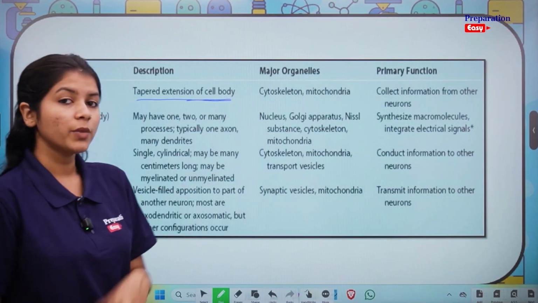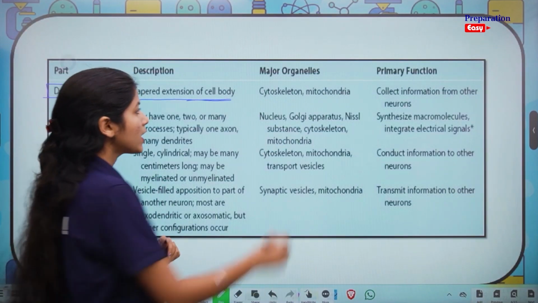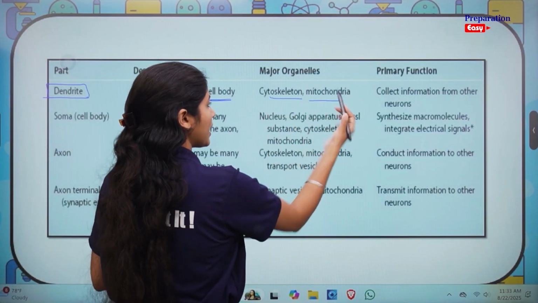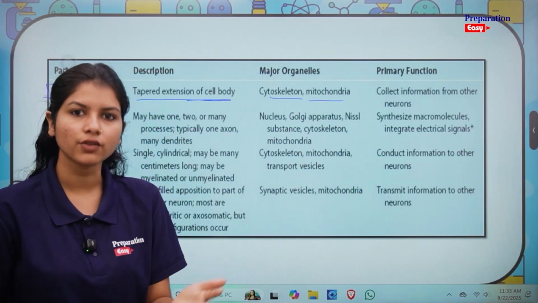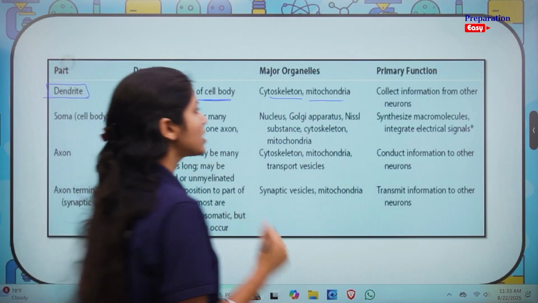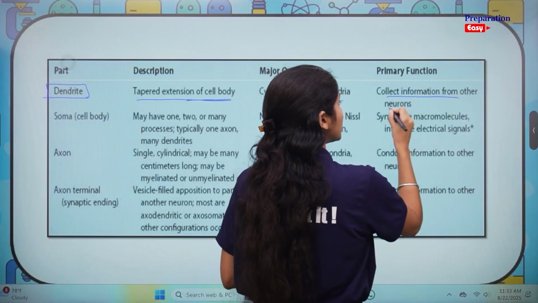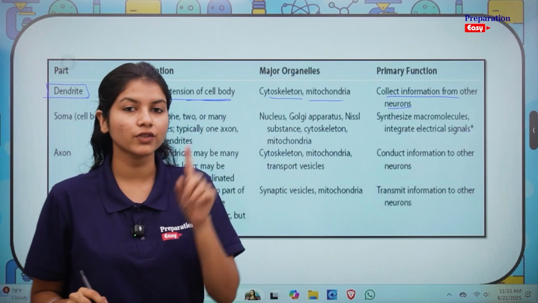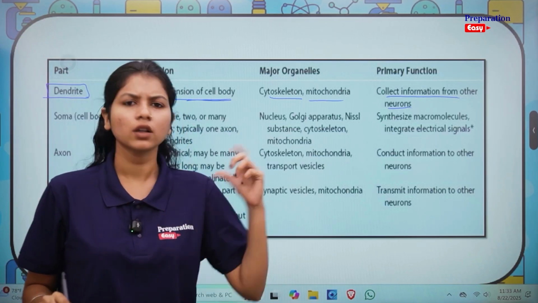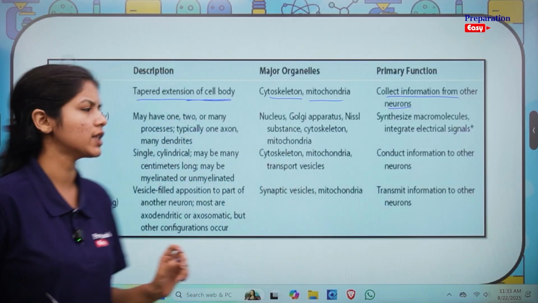What are the major organelles present there? There are cytoskeleton and mitochondria in there. The primary function of a dendrite: why is a dendrite important in a nerve cell? It is to collect information from other neurons. This we will see when we study about synapse. I hope you have heard the term synapse. If not, we will be looking into it shortly in this video itself.